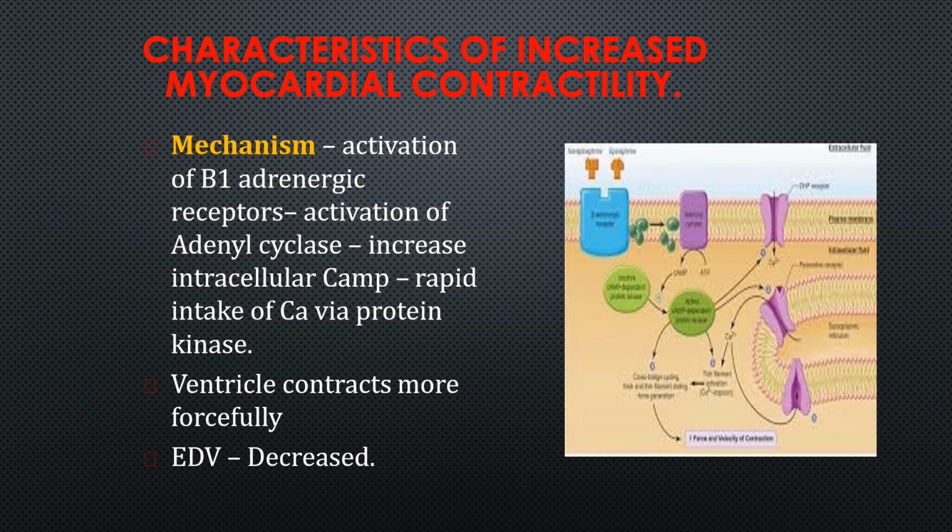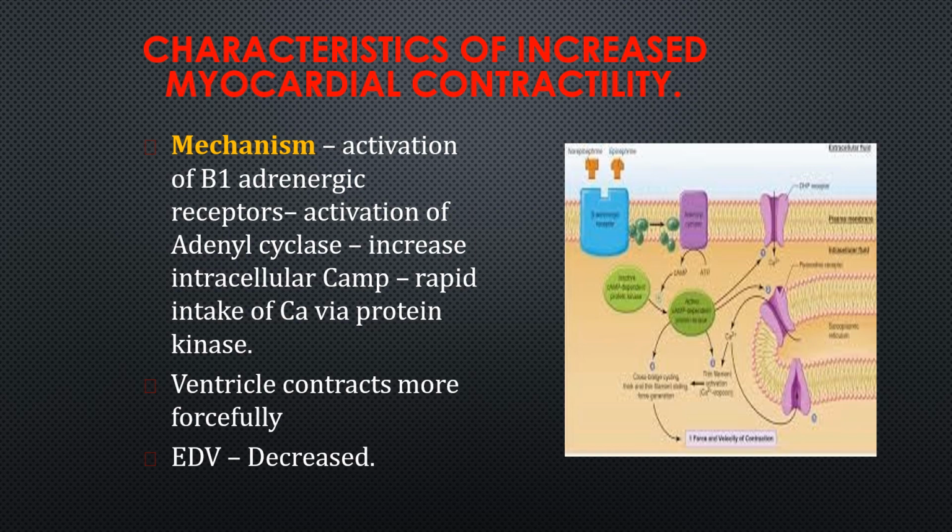The mechanism of action of sympathetic activation is activation of beta-1 adrenergic receptors on the heart, which activates adenylyl cyclase and increases intracellular cyclic AMP, leading to rapid intake of calcium via protein kinase. If you remember, we have seen this in signal transduction, or mechanism of action of hormones: the intracellular cyclic AMP and protein kinase mechanism.